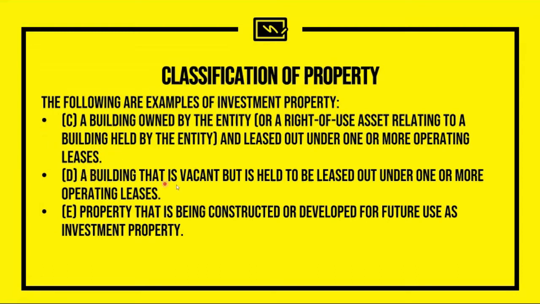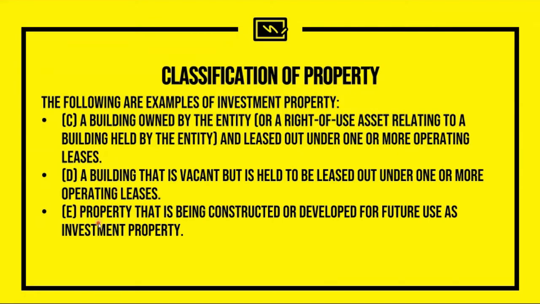Letter D, a building that is vacant but is held to be leased out under one or more operating leases. So at this point, it is vacant, but the intention is for it to be leased out under operating leases. So still the same. It still satisfies the definition of an investment property.